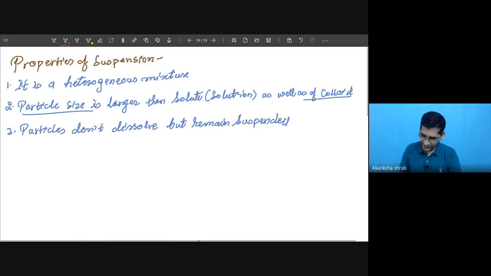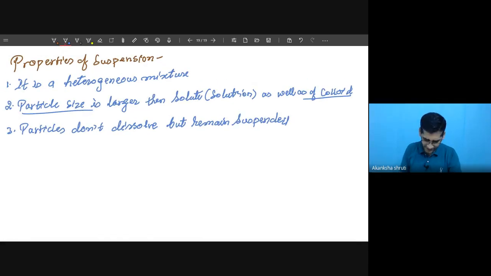Okay, student, what is the next property? If the particle size is too much larger, then other properties, like whether it will settle or not, can be defined. Whether its particles are visible with our naked eyes or not, can be defined. While a torch light or a beam of light is put into that solution, whether that path of light is visible to us or not.